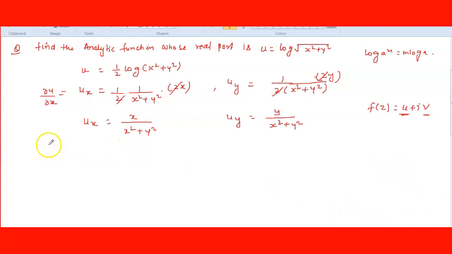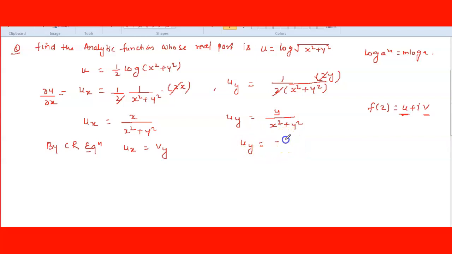But we know the Cauchy-Riemann equations. Del u by del x is equal to del v by del y, and del u by del y is equal to minus of del v by del x.